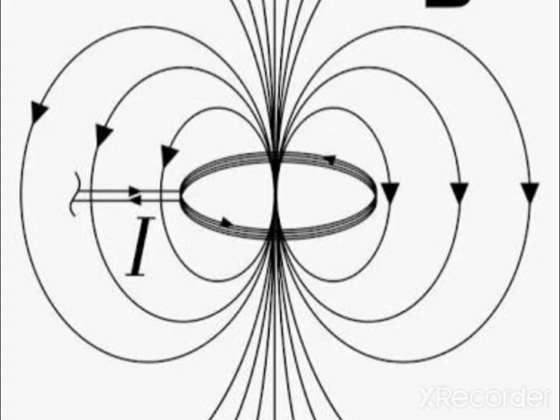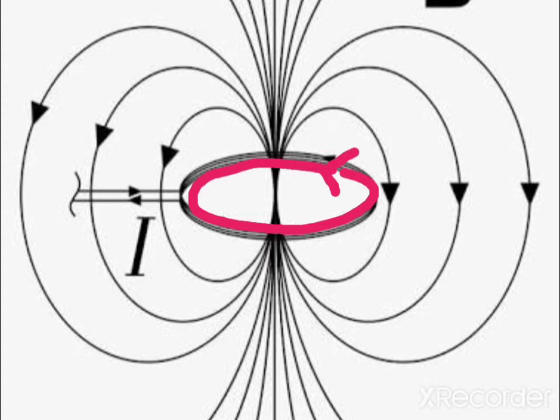Before we go into that, let's first start with a very basic example. We have the example of a circular current loop. You can see here that it's a circular current loop and the current is going in this direction.